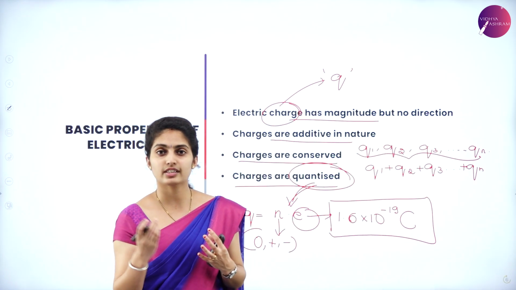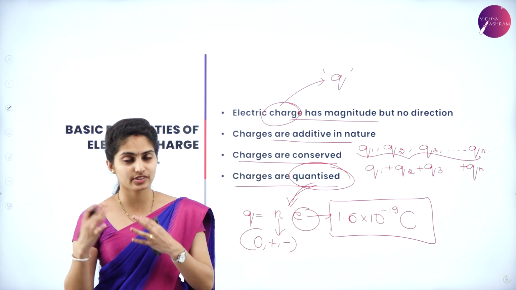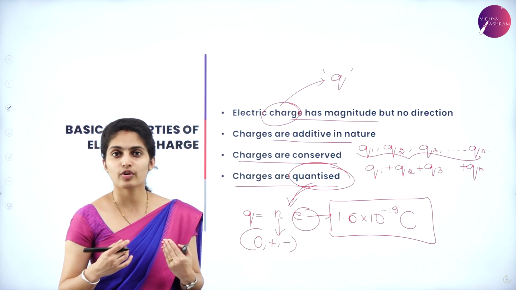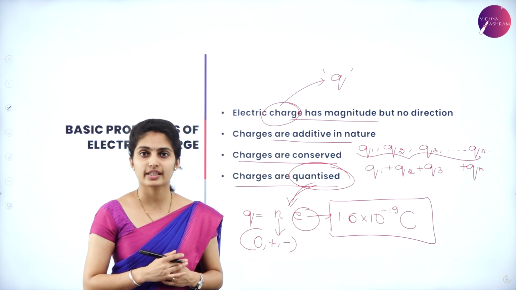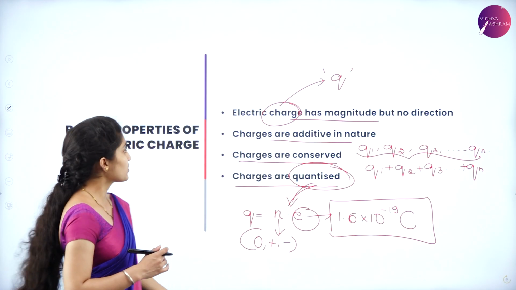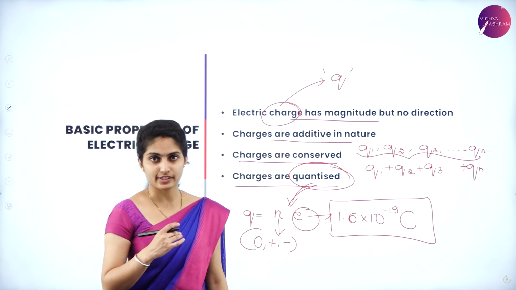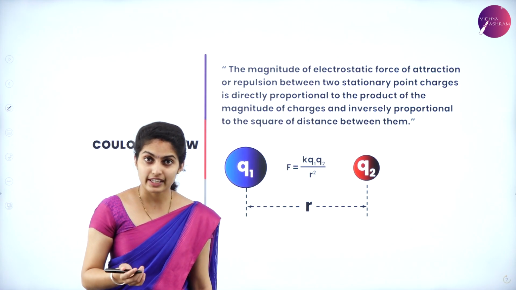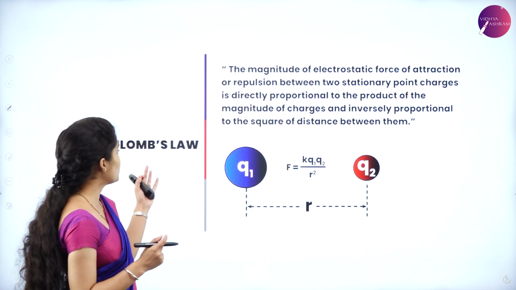The wire is connected to the earth so that the flow of charges is from the circuits through the body. By this, they can neutralize the charges. Okay, so that is all about the basic properties of electric charge. And now we are moving to Coulomb's law.